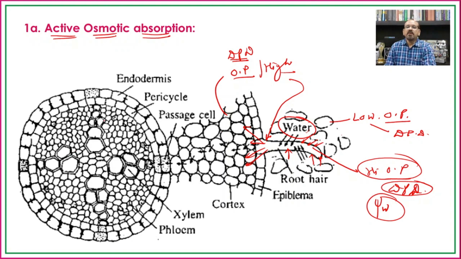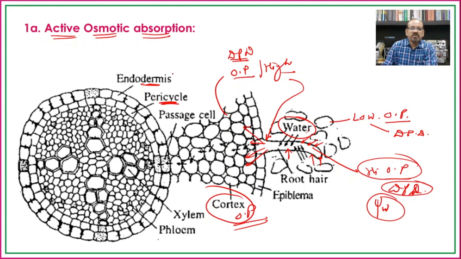In this way, from one cell to another, it is transported to each and every cell of the cortex. So when the cortical region absorbs the water, the osmotic pressure of the cortex will be lesser as compared to the osmotic pressure of the endodermis and the pericycle.